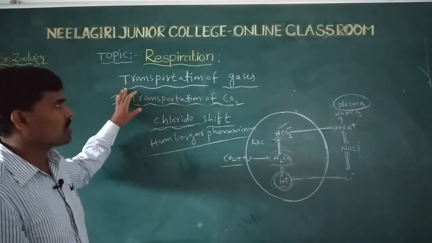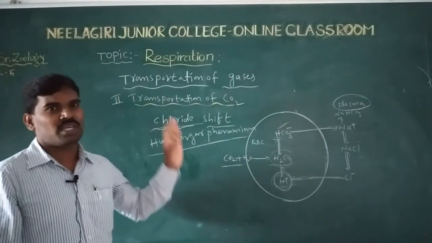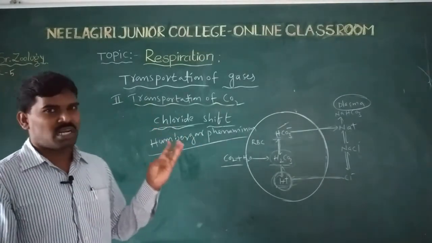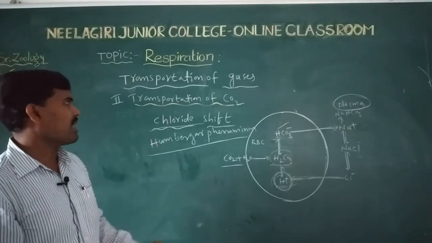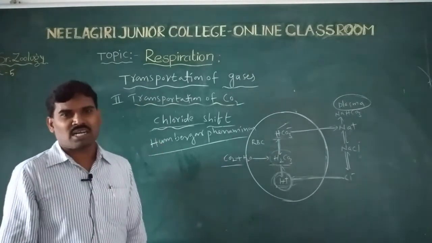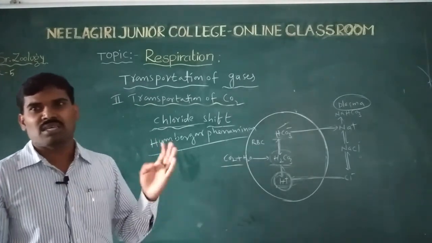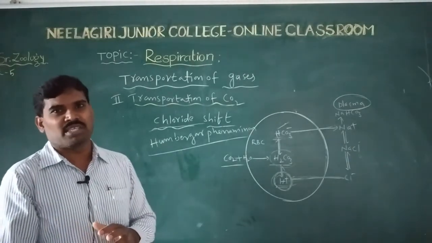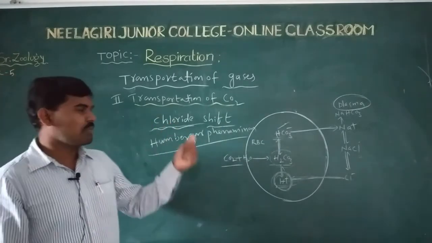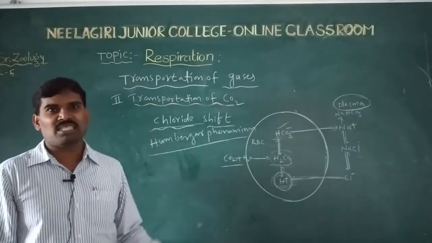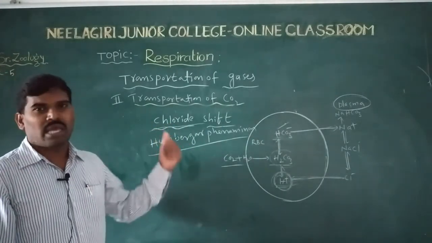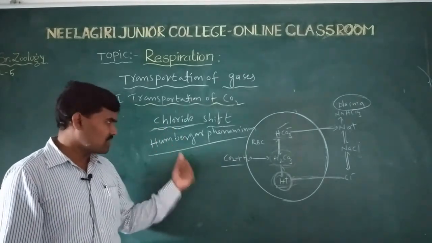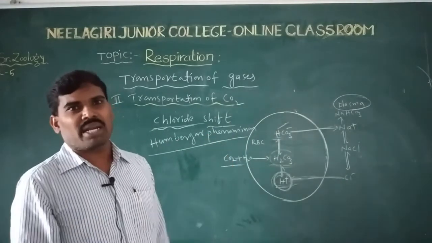The transportation of gases has 2 types: oxygen transportation and carbon dioxide transportation. Oxygen is transported by 2 methods: through the plasma and by the RBC. Carbon dioxide is transported by 3 methods: dissolved state, carbamino compounds and bicarbonate ions.